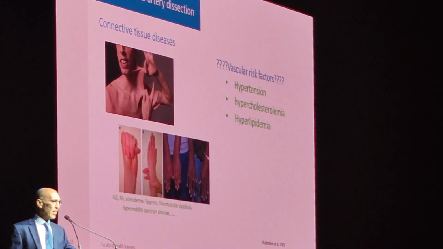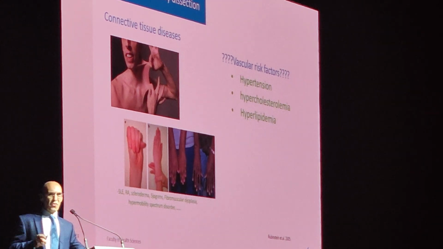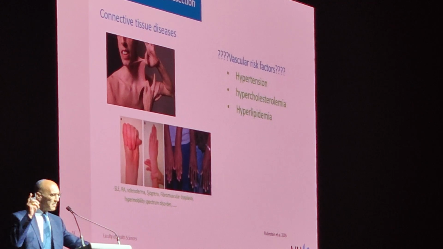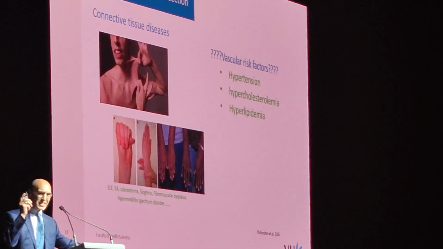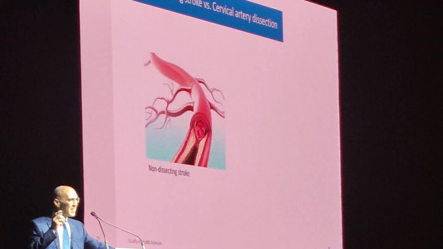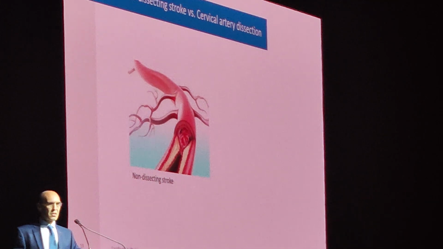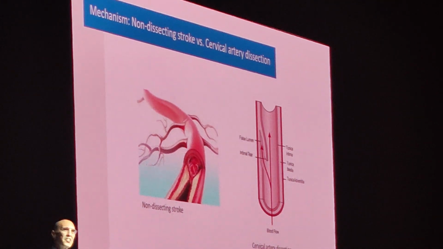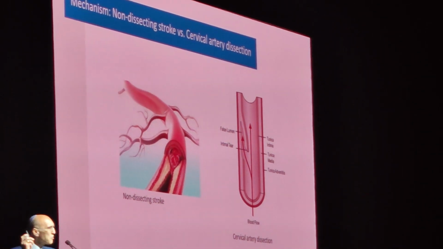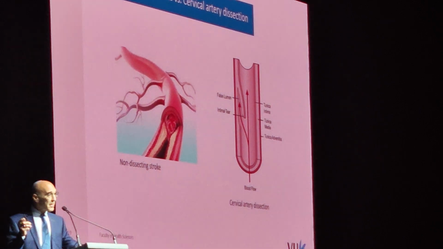Questionable whether the vascular risk factors like hypertension, hypercholesterolemia, hyperlipidemia are important risk factors for us. I dare say not, and I think it's important to understand the distinction in the mechanism between non-dissecting stroke and cervical artery dissection. Non-dissecting stroke is caused by atherosclerosis, hardening of the arteries. Cervical artery dissection is caused by a tear of the intima and media. Given the fact that these mechanisms are different, you would expect that the risk factors are also very different, and they are.